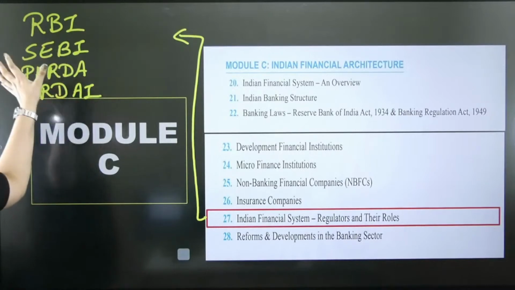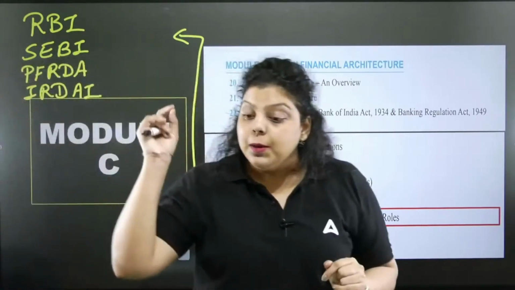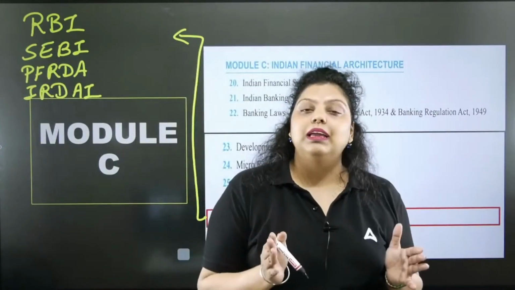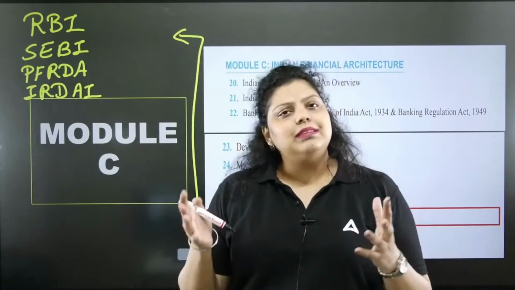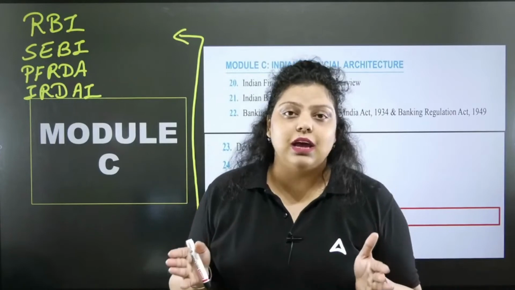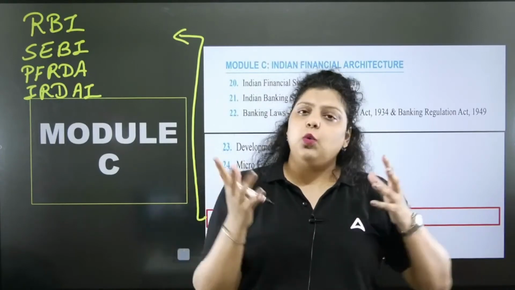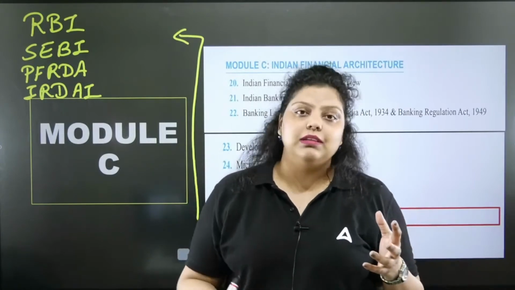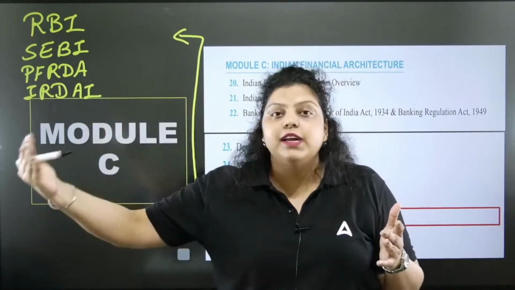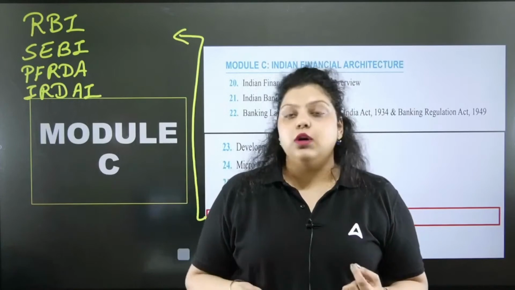They all are regulating different sectors. Like RBI regulates the banking sector, and RBI regulates the money market also. So RBI is the regulatory body for the banking system. RBI basically manages the monetary stability in the economy. It manages the price stability in the economy. That's the major work of RBI. The major or core function of RBI is to maintain monetary stability so that prices remain stable in the economy and no inflation situation goes out of hand for the country. That's the basic work of RBI.